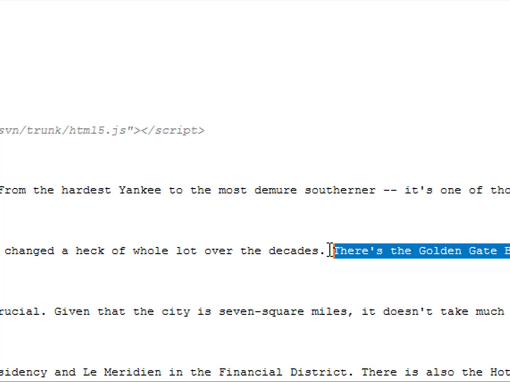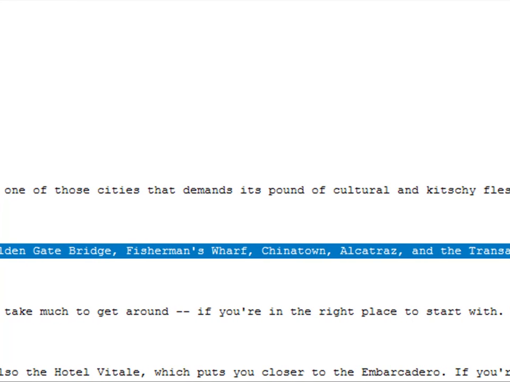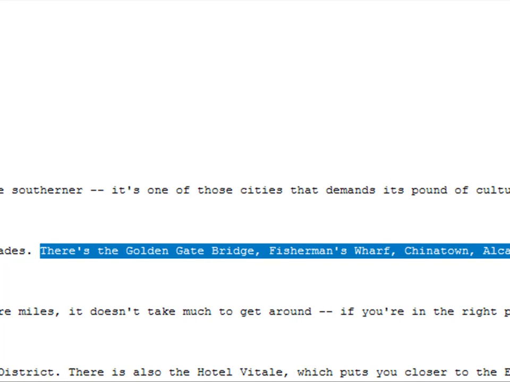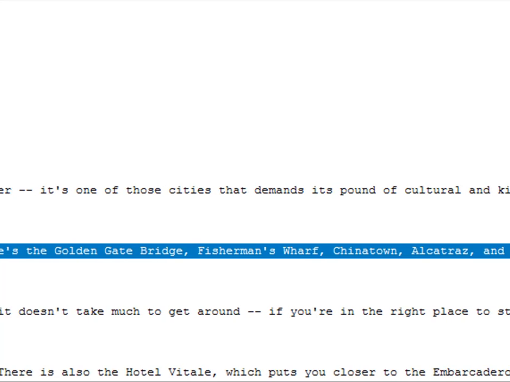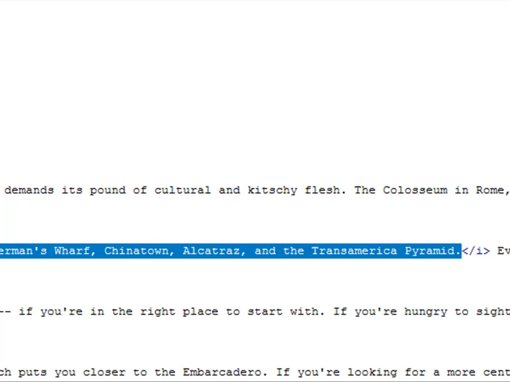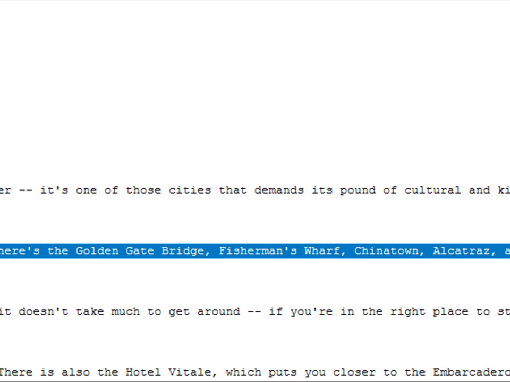There we go. So you'll see we have that whole sentence highlighted. I'm just sliding the screen back and forth. Okay, so we're going to italicize that. Up at the top where I clicked bold before, there's the I. I'm going to click I, and you can see that that whole thing is italicized.